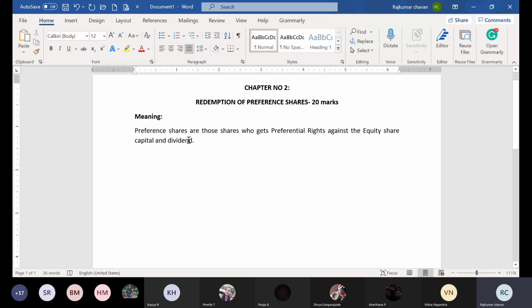Equity shares. So when you say preference share, two things they get: the preferential right.